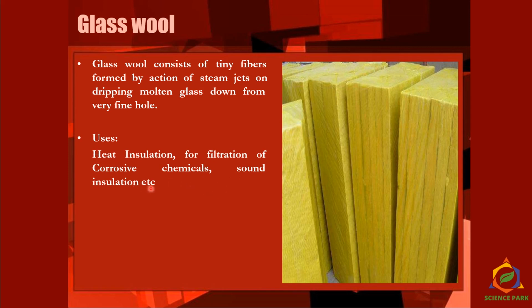For corrosive chemicals, we can't use normal wool or filter paper. For such filtration, we use glass wool. Or wherever we need sound insulation, people make music rooms, or there are studios where we do our recording. For the windows in between, we use glass wool for soundproofing.